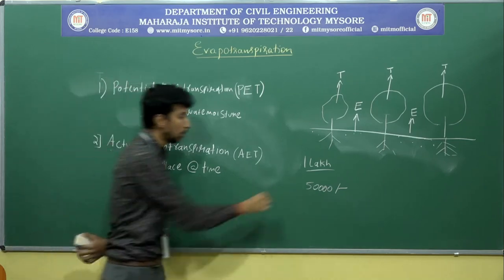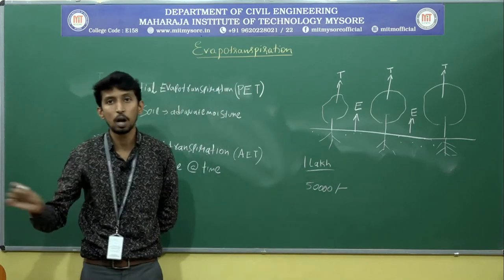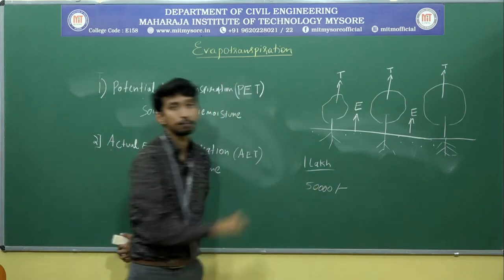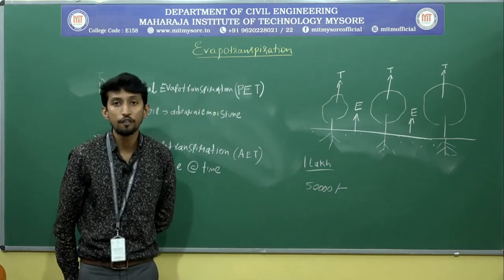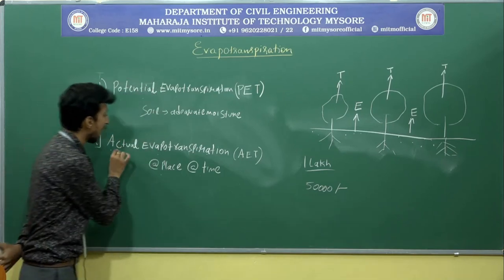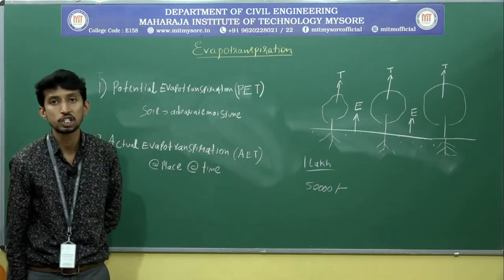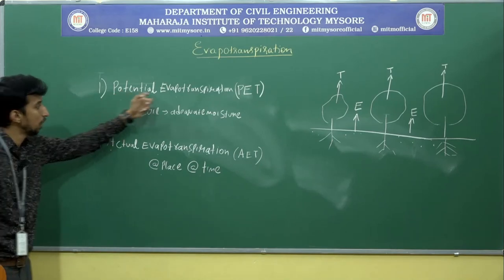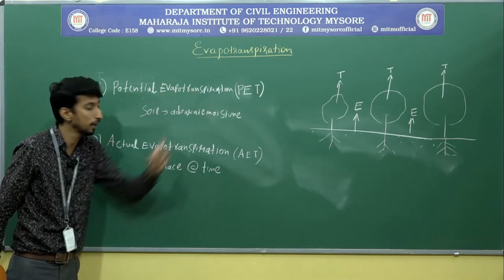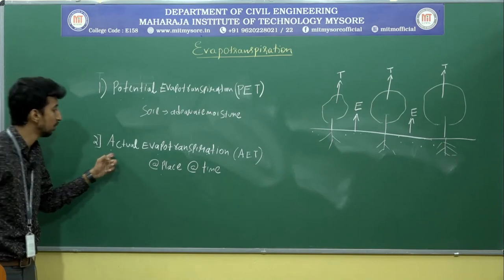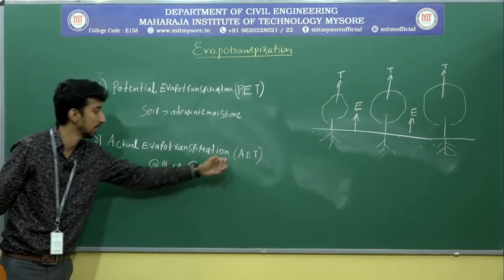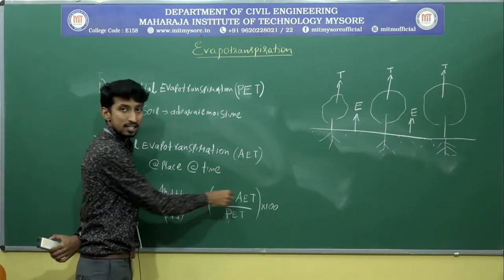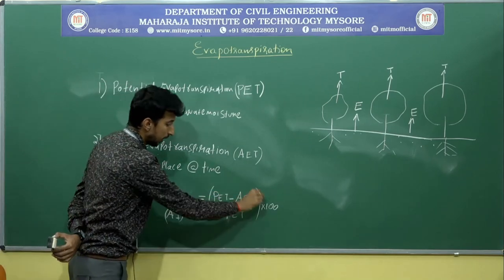If I get 1 lakh rupees, I can yield the crop very well. But actually, how much am I having? I am having only 50,000. That 50,000 is nothing but actual evapotranspiration. There are two types: potential evapotranspiration, PET, and actual evapotranspiration, AET. Aridity index equals PET minus AET by PET into 100.